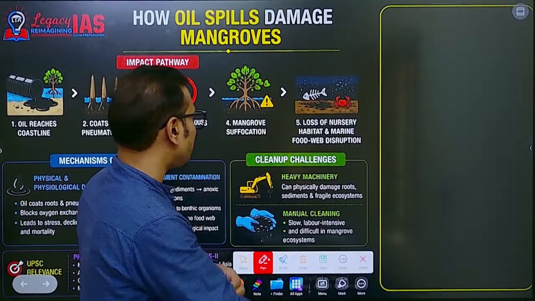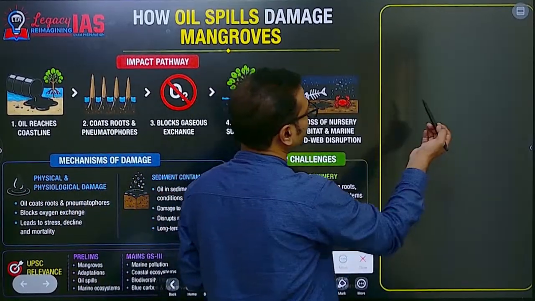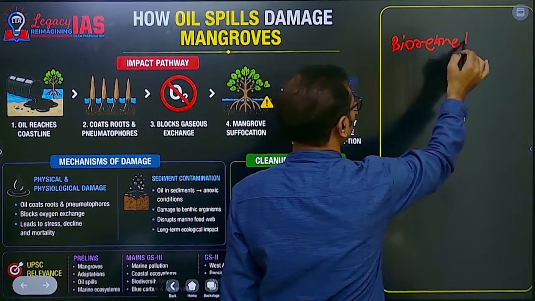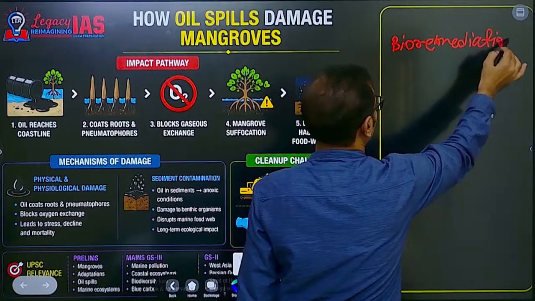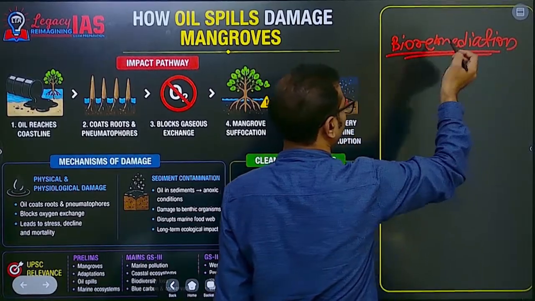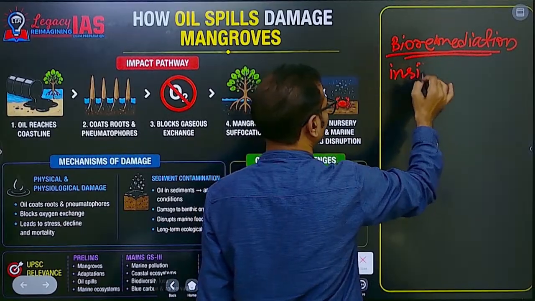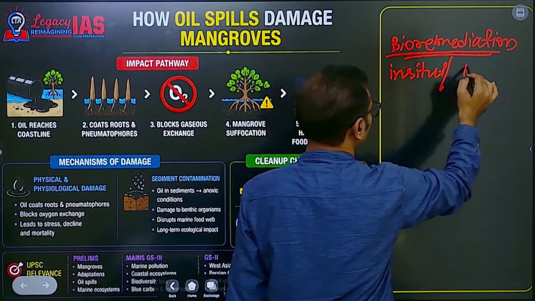Now, dealing with oil spill cleaning, you should know that bioremediation is very effective. You should know the bioremediation techniques. In situ techniques are there, and ex situ techniques are also there.